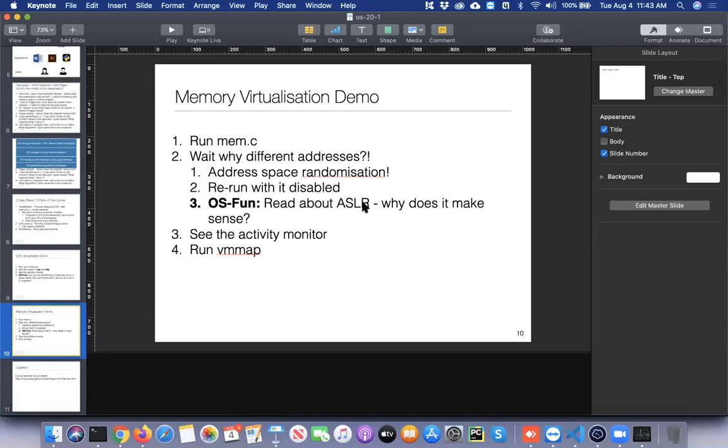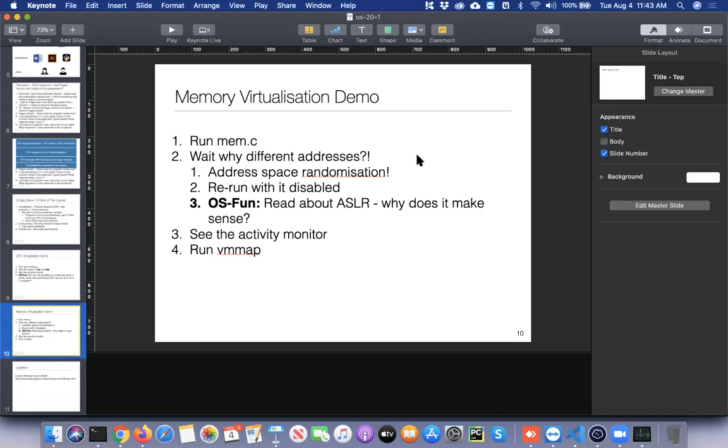Right. But if you want to read more, you should read about things like ASLR. You'll see that various operating systems now provide something over and above what is being shown in this example, to reduce the security concerns even more.